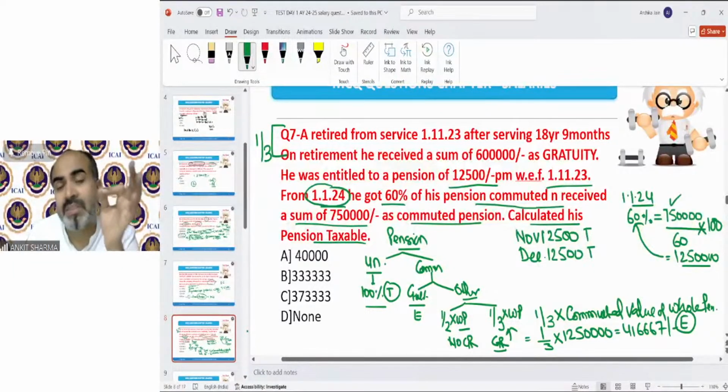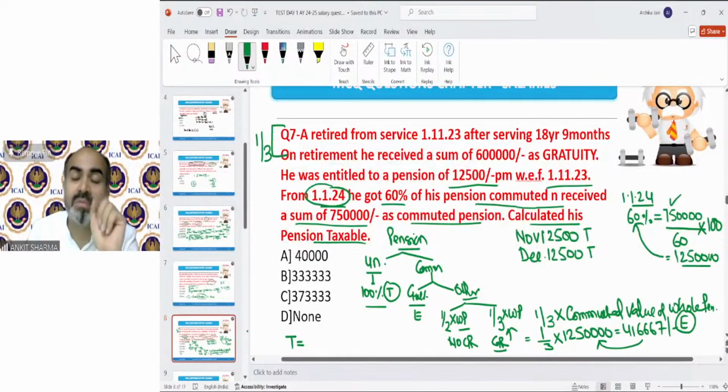Now a silly mistake which is generally made by students. This is exempted and now we need to find out the taxable part of the commuted value of pension. So what do we do? We deduct 416,667 from this 12,50,000. No, that's where I say always recall the provision.